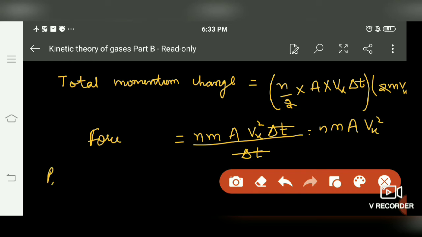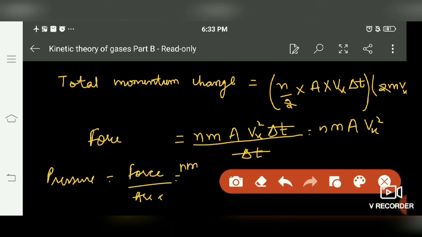Now pressure equals force by area, so it is n m A vx square upon area. If we divide this, we get pressure equals n m vx square.